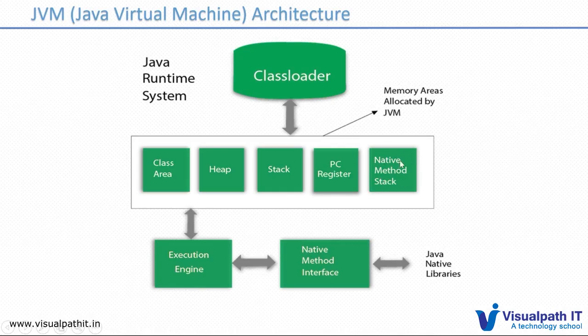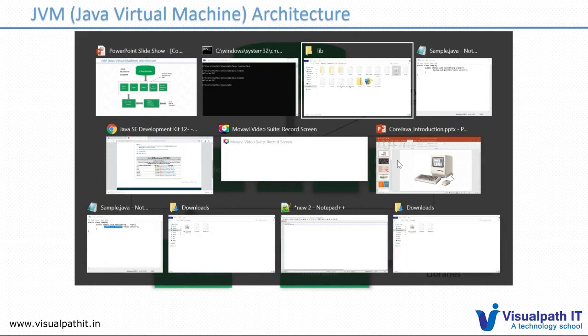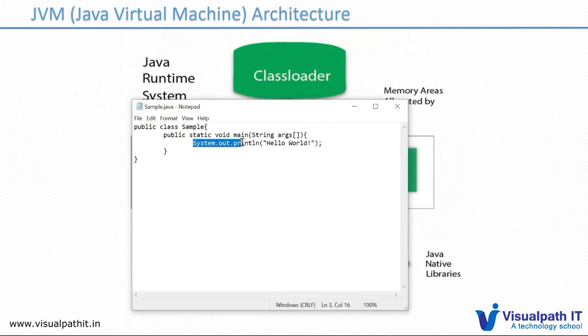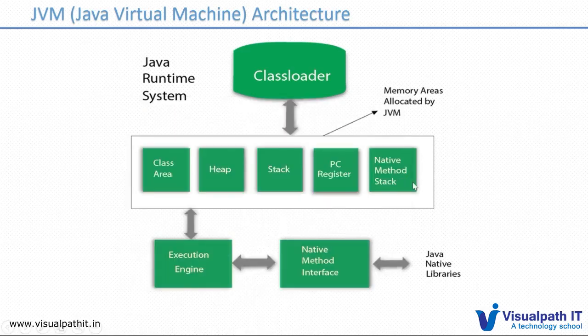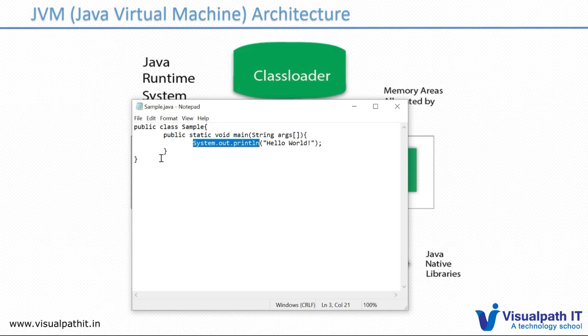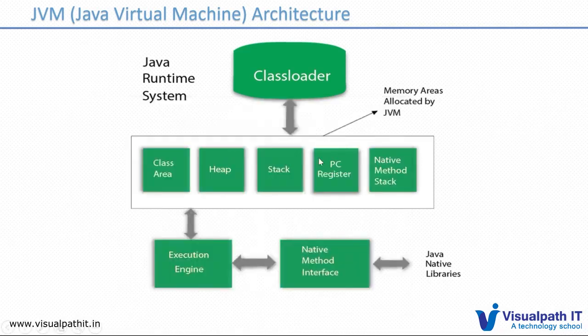The native method stack is used if you are calling any native methods inside the Java package. Suppose we call System.out. These are actually native method calls, because we haven't defined this class, and it comes under the Java native library. So this is the native method call, and it comes to this place. The PC register holds the current line of execution. If I have a program, it will execute line by line, so the details of the current line of execution are held by the PC register.